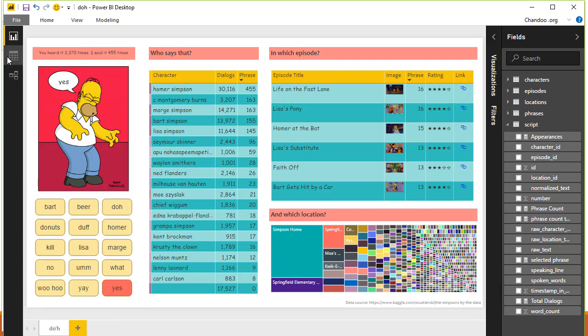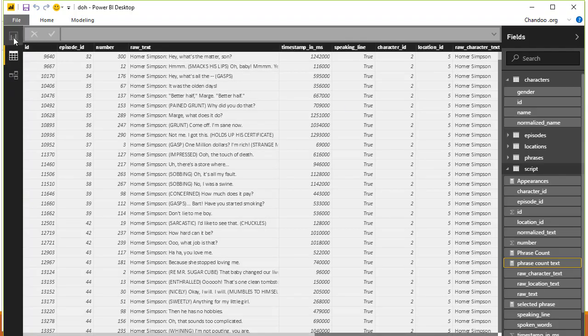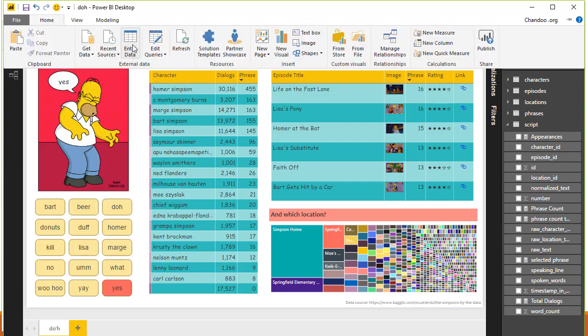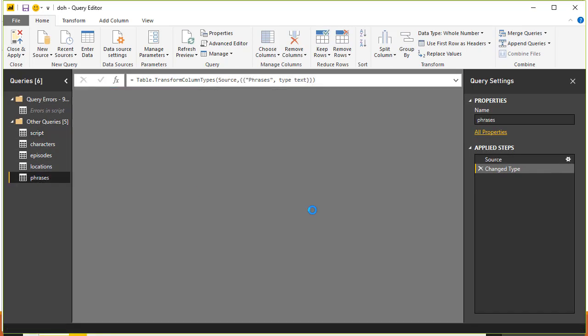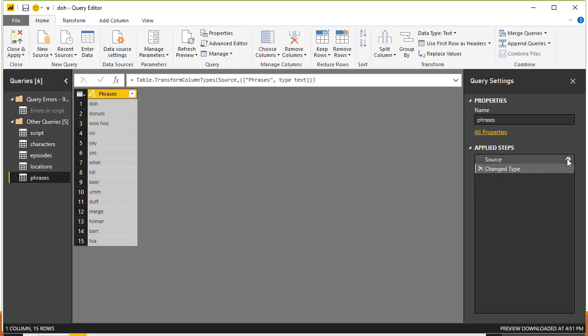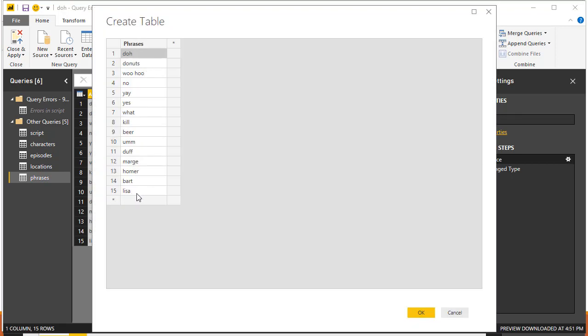You can go ahead and edit the table by using the edit queries option and selecting the phrases and clicking on the gray gear icon of the phrases source, and you can pretty much type anything else and see how many times Homer says that, bird or chicken or something like that.